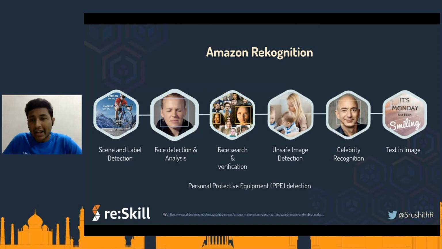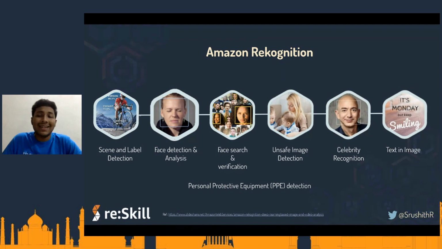Then we have celebrity detection as well. Any celebrities can be detected, and what is the use case for this? Let's say, for example, you do marketing campaigns and stuff like that. You want to go through Twitter and see how many times this particular celebrity is being tweeted about for images, and then you can define your marketing strategies and how to improve them.